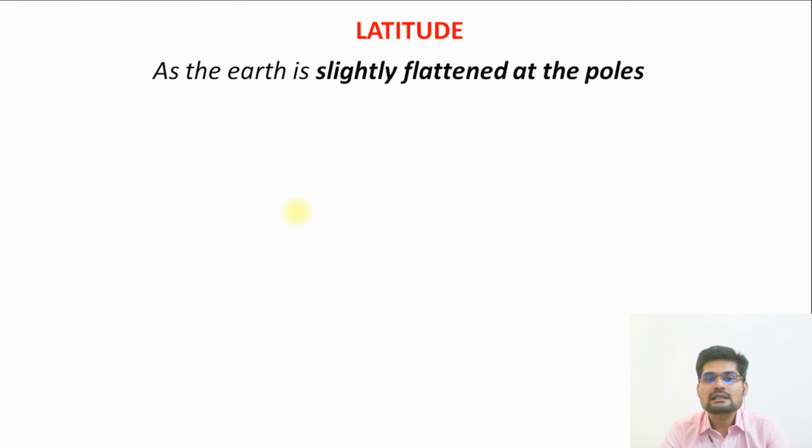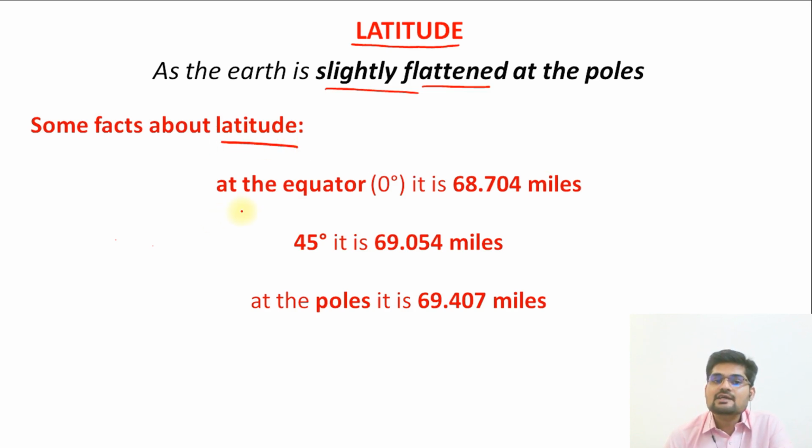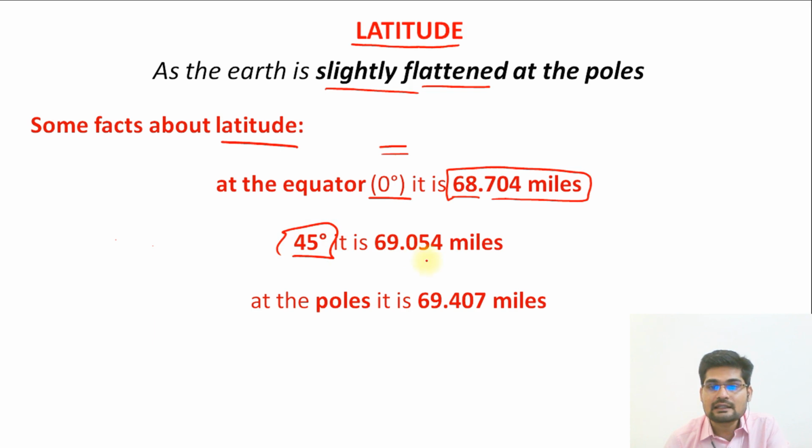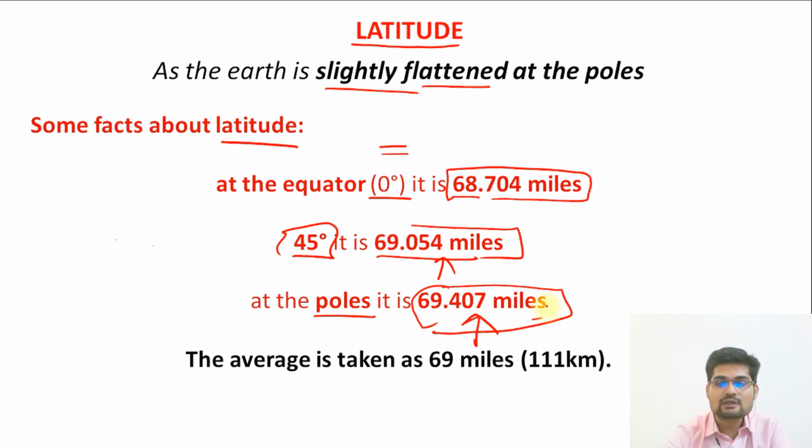Now let's look further that latitude has certain important characteristics. As the Earth is slightly flattened at poles, we understand there are certain important facts. So what we see is the variation between the latitudes. What is that? The distance variation. At equator, it is about 68.704 miles between two latitudes. Then at 45 degree, it further goes to 69.054 miles, and at the poles it is maximum, that is about 69.407 miles.